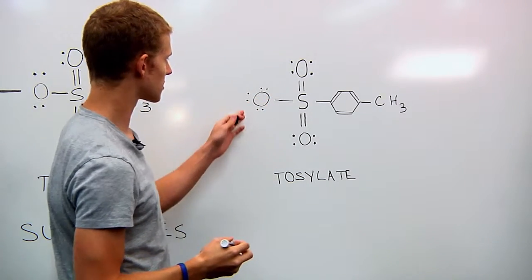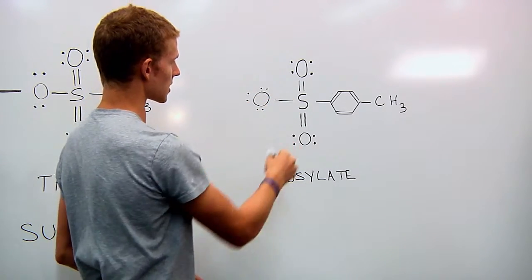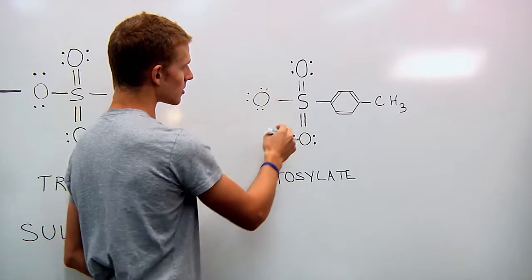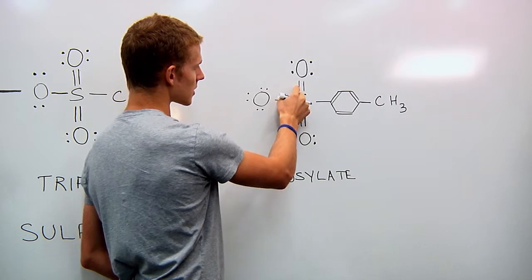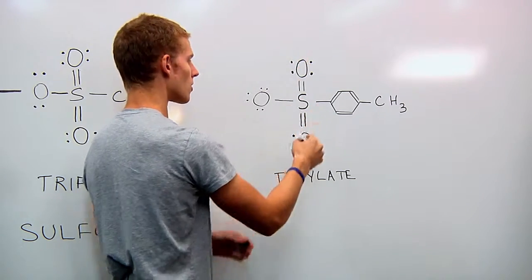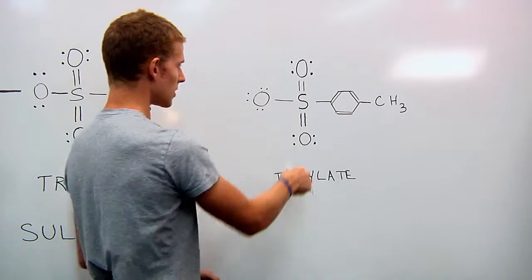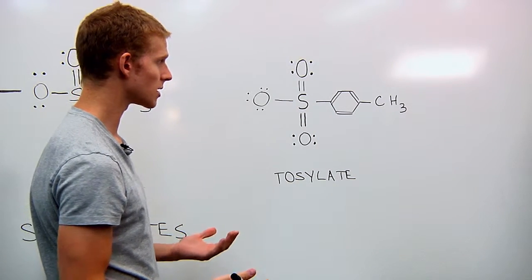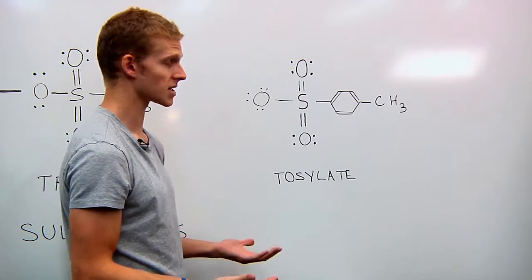And this negative charge can be delocalized to these other oxygen atoms. You can see here, if these electrons move, we're going to form a new double bond, and then these electrons are going to come up here, or they could come down here, and the negative charge will move. So this adds extra resonance stability, which gives an outstanding leaving group.